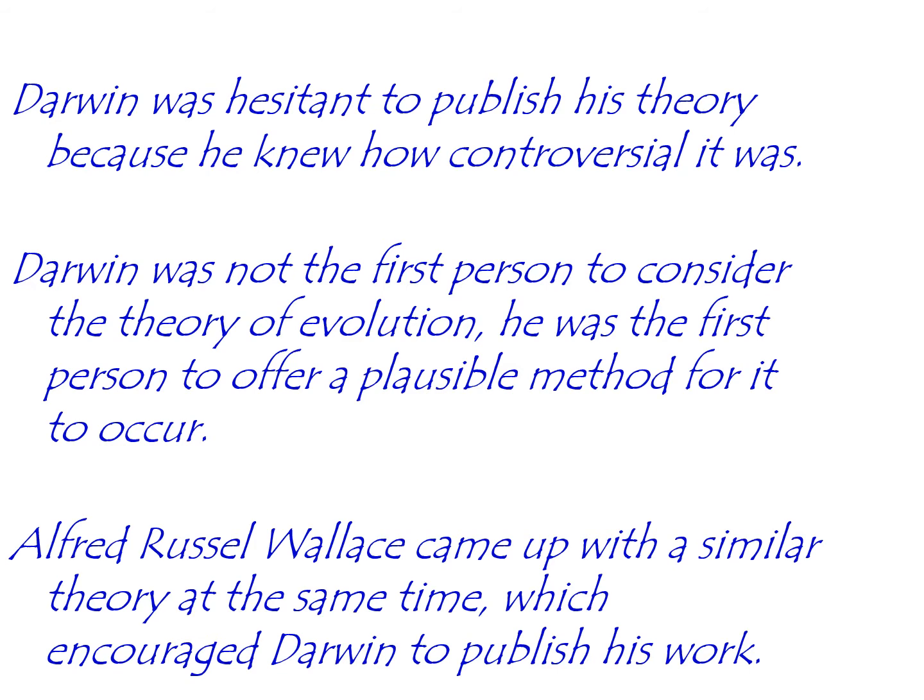Now, what pushed him to publish was the fact that another man, Alfred Russel Wallace, came up with a similar theory at the same time. Now, think about it this way. If Alfred Russel Wallace publishes first, and then Darwin does, it looks like Darwin is copying Wallace. So if Wallace publishes first, Darwin loses out on his credit. So what Darwin did was him and Alfred Russel Wallace decided to publish together.